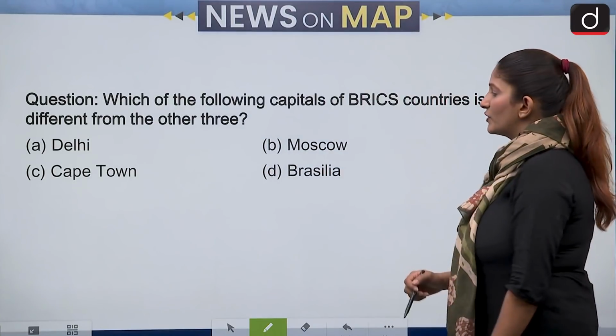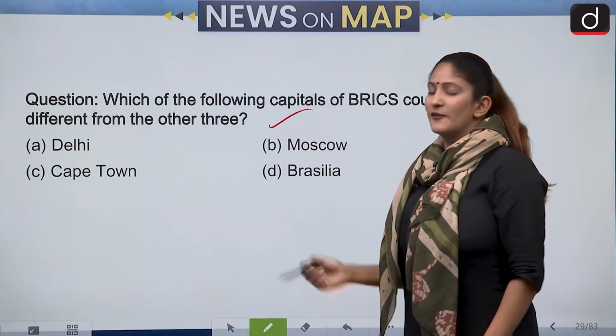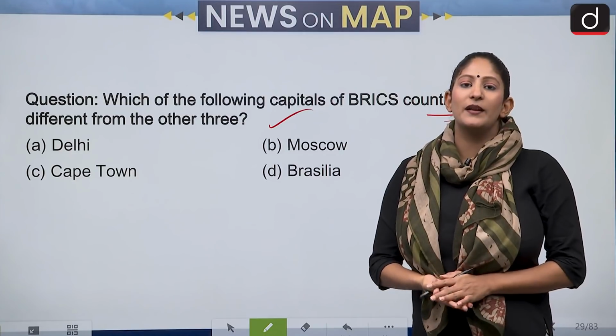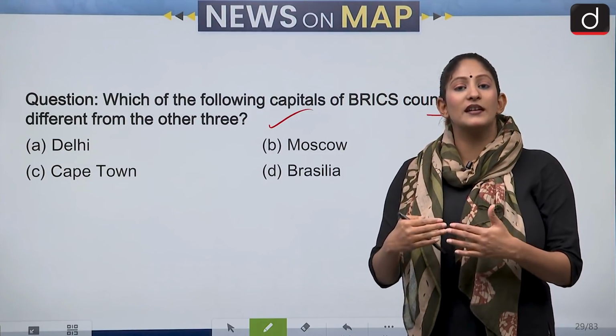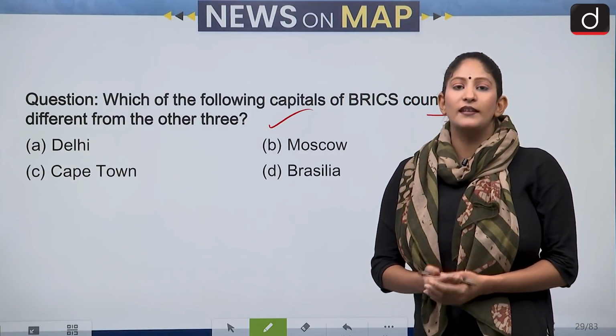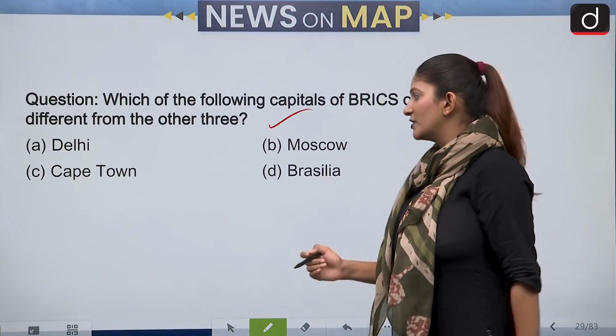The next question is with respect to which of the following capitals of the BRICS countries is different from the rest. China has time and again uttered things such as, we must engage more friends other than our own countries. That means a concept of BRICS Plus. So that is why this question is important.